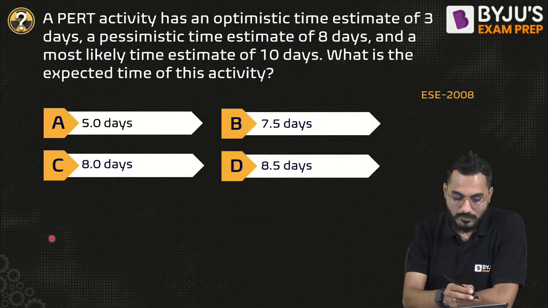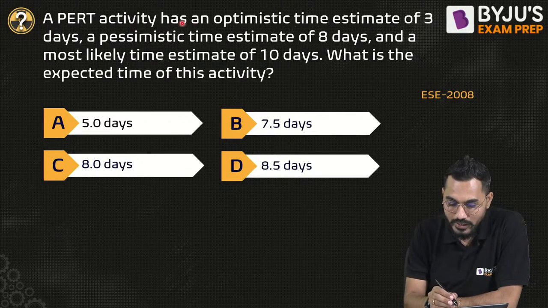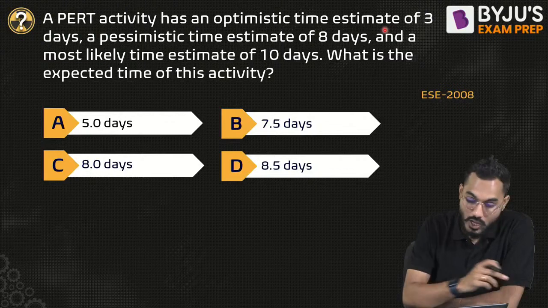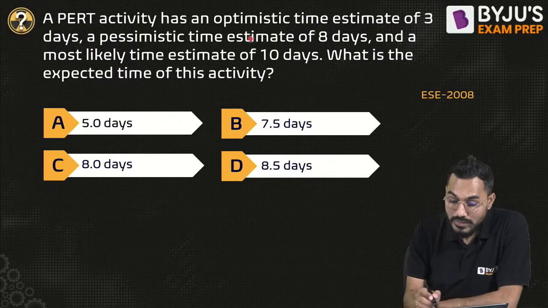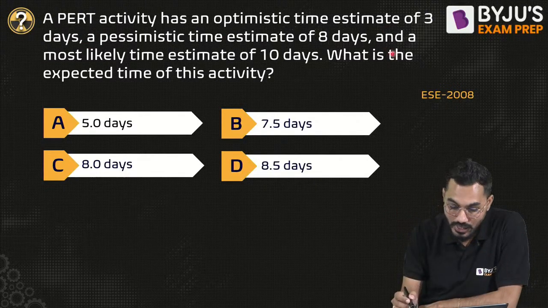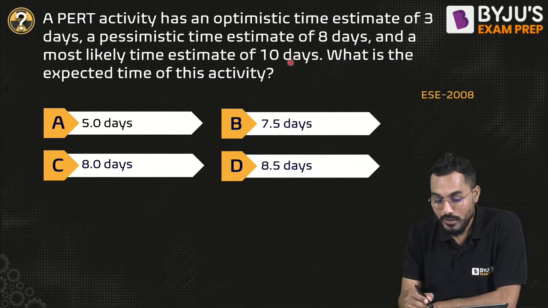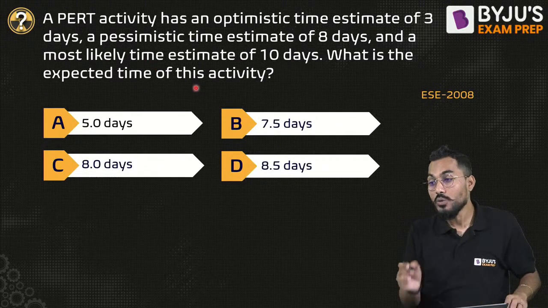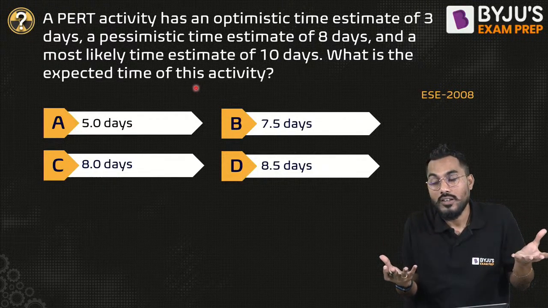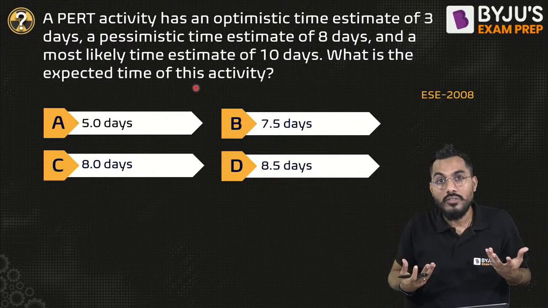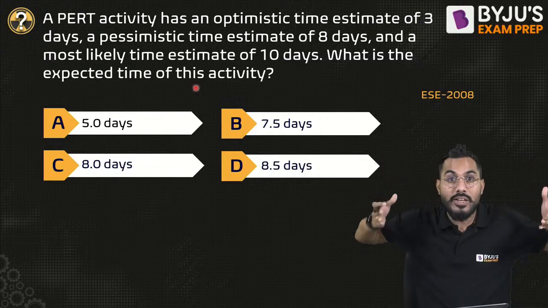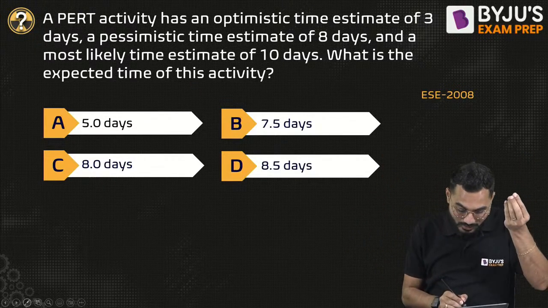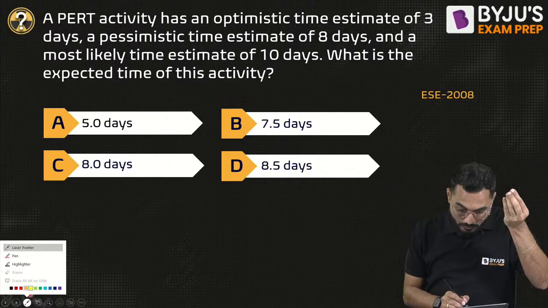Next question. A PERT activity has an optimistic time estimate of 3 days, a pessimistic time estimate of 8 days, and the most likely time estimate of 10 days. What is the expected time of this activity? And you tell me that this is the ESE question. This is not my question. This is being said by the government of India.